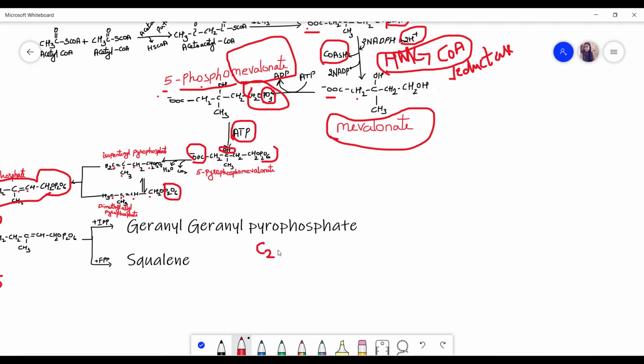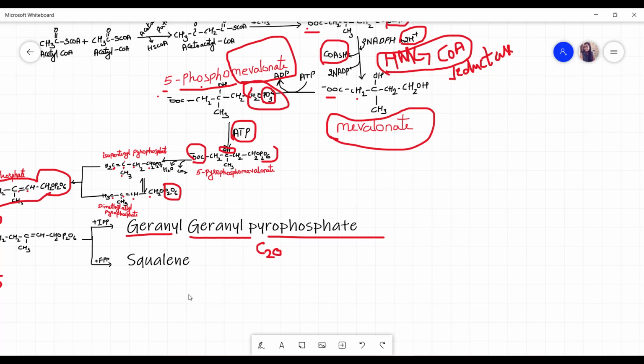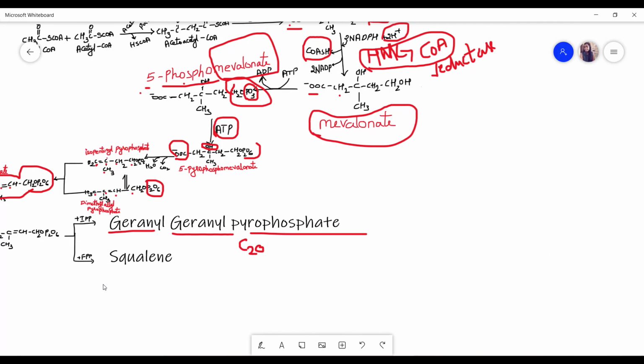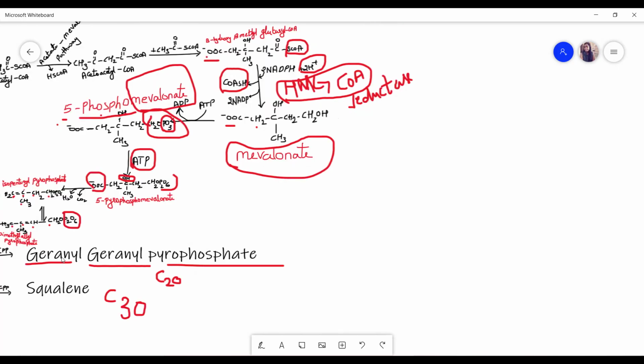Now we have 20 carbons. Geranyl is 10, so when we add to this farnesyl pyrophosphate another FPP, which is 15 carbons plus 15 carbons, that will become C30. 15 plus 15, 30, right? So it became C30.